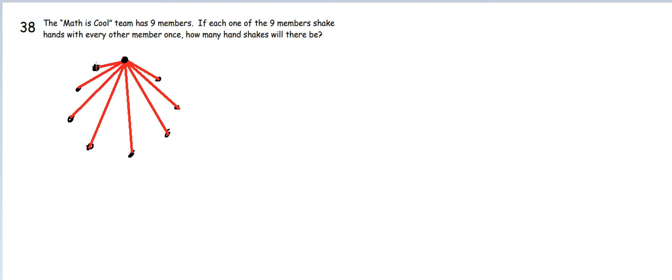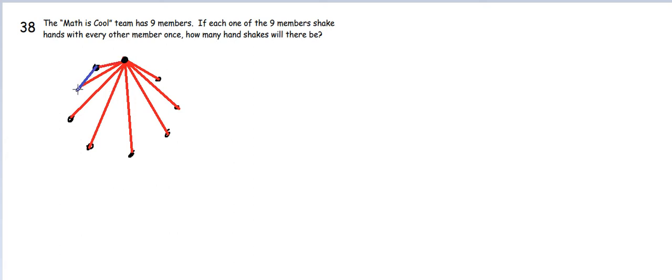Now, let's take a look at this person. Let's try and put all the handshakes for this person. So what we can do is, again, draw the lines. However, we can't draw this line. And the reason is, if we do draw this line, and I'm purposely curving it so that you can see this is actually 2 different lines. We're counting it that way, at least. We're counting this connector as 2 different things, but it's actually the same thing. So we can't do this because then we're double counting a handshake.